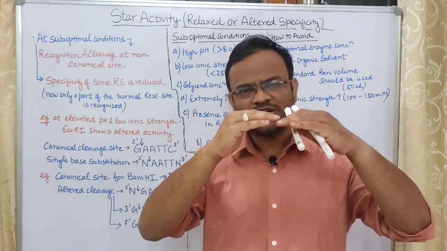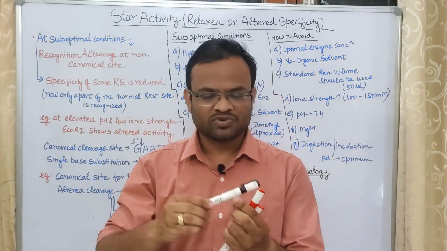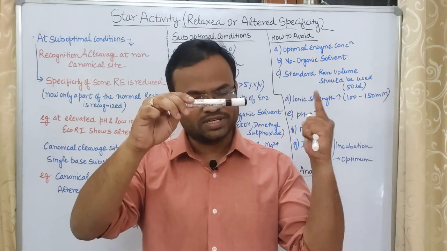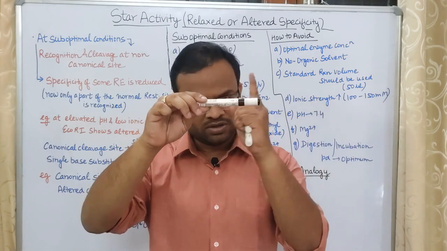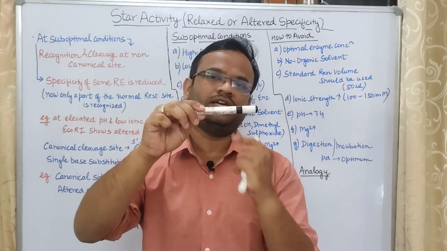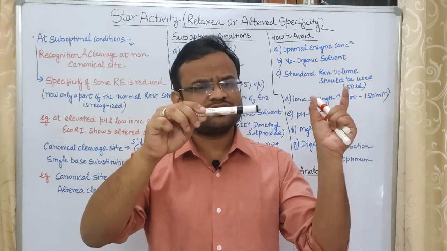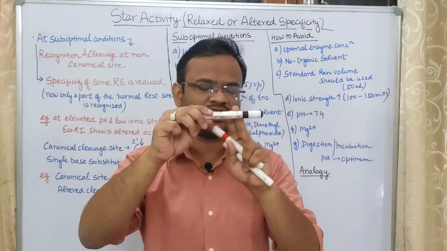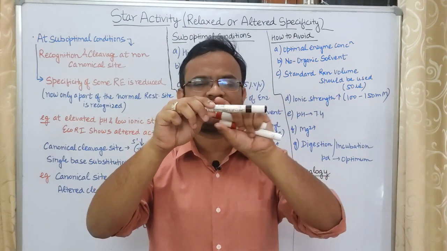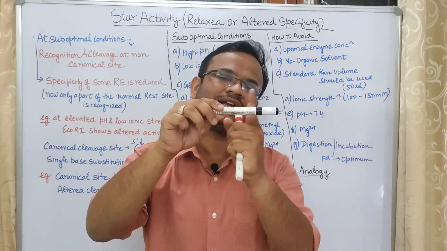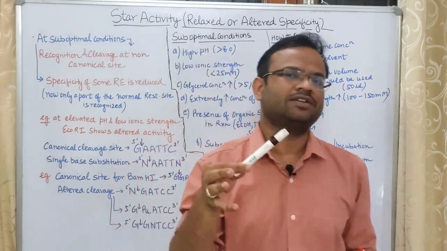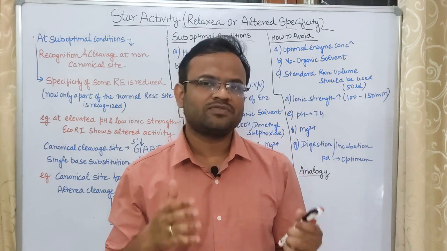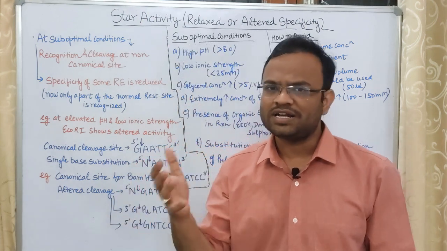Whichever site it recognizes, suppose this is the site that any restriction enzyme recognizes, then it will be cutting on this restriction site only. That means a restriction enzyme will not be cutting anywhere other than this restriction site. Firstly, it will identify this restriction site and then it will go and cut it. This is the mechanism. But in certain cases, it has been observed that star activity takes place.